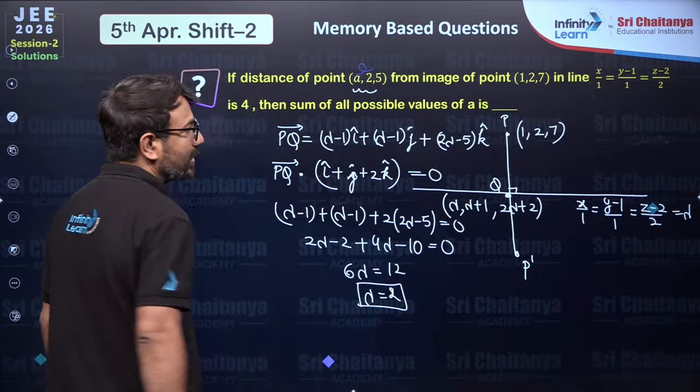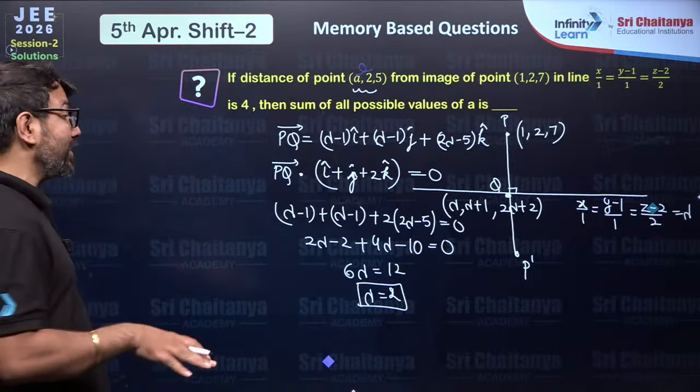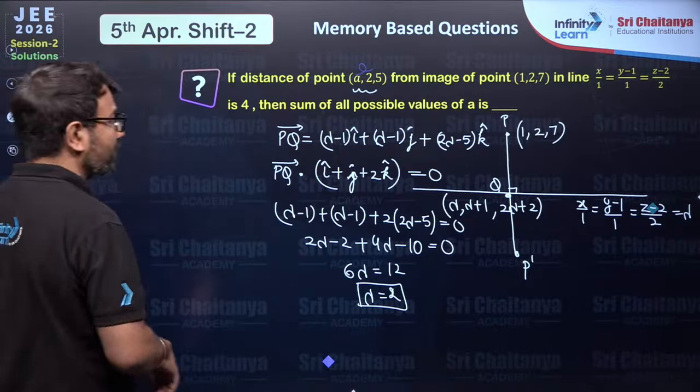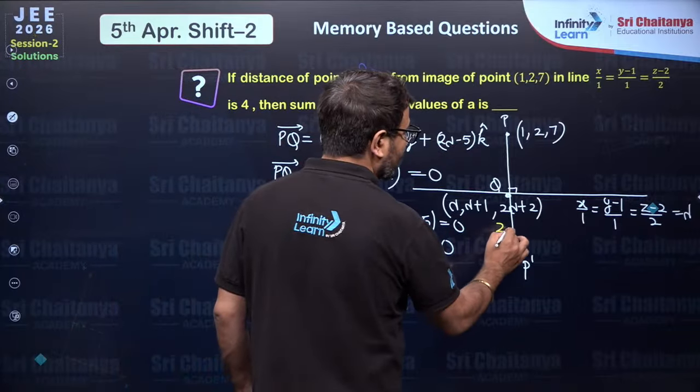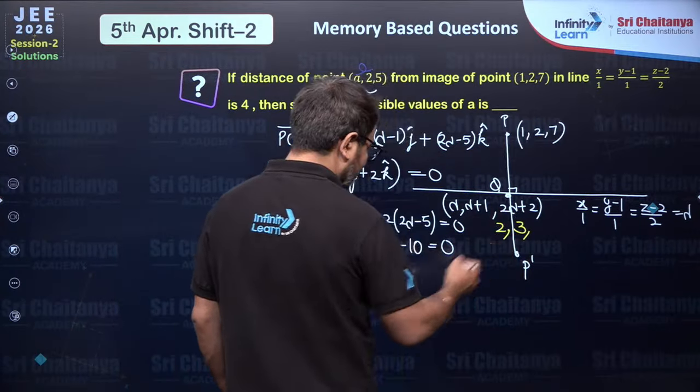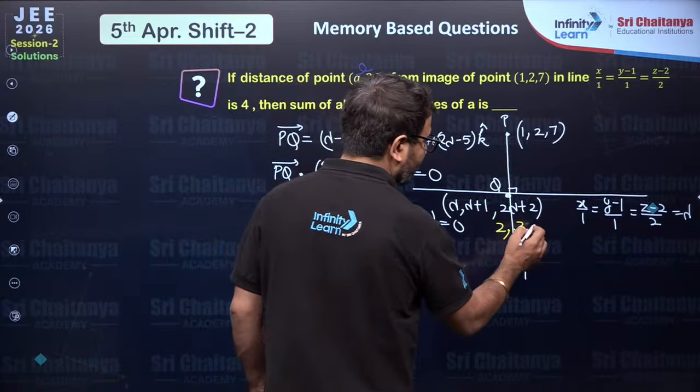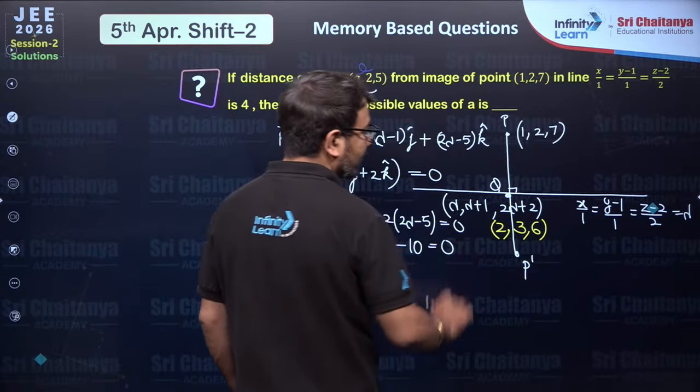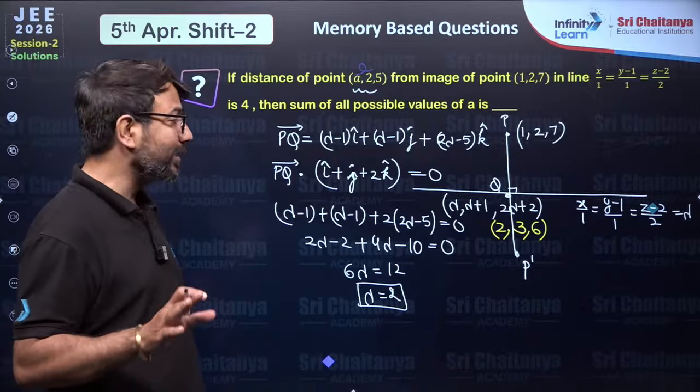So the value of lambda will be equal to 2. Are you able to understand how we got the value of lambda? Once you have got the value of lambda, you have to substitute 2 here, then it will be 3 and then 2 into 2, so that will become 4, 4 plus 2, so that will become 6. So this foot of perpendicular will be (2, 3, 6).